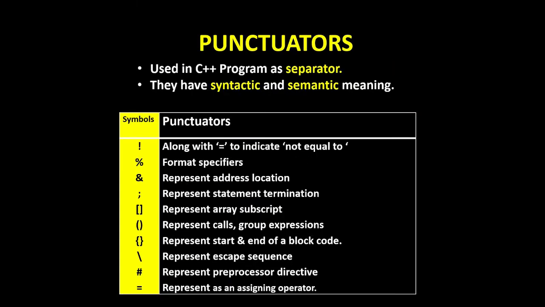Next is punctuators. They are used in a C++ program as separators. They have syntactic and semantic meanings.